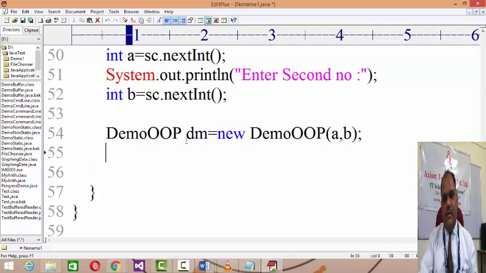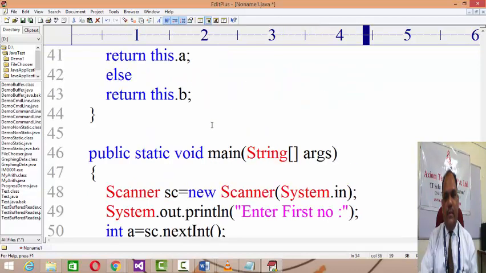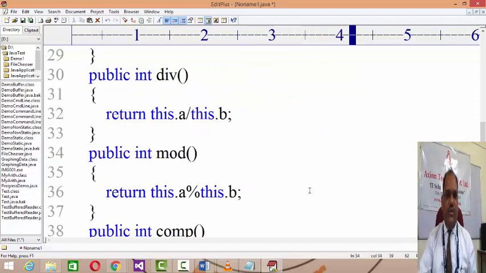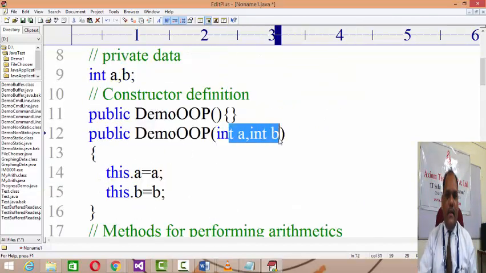It means dm becomes the object of demo OOP, and you pass on these a and b local variables. Local, because it belongs to main, the local data, as an argument to this demo OOP. So the inputted values will be passed on as an argument here, and then by those values